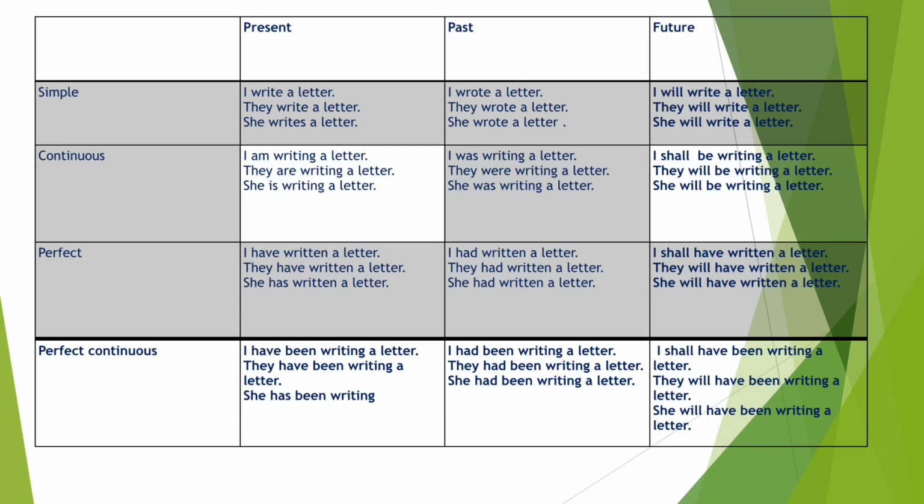In all the future tenses, we apply shall or will, and in all the future perfect or future perfect continuous tenses, shall have or will have is applied. So students, I hope you understood all about the tenses. This chart will be very helpful to you to recognize the tense.